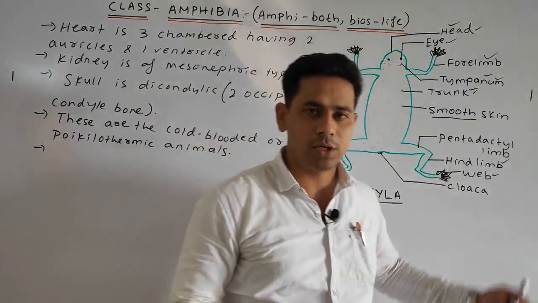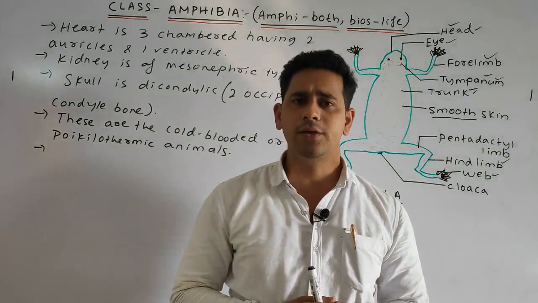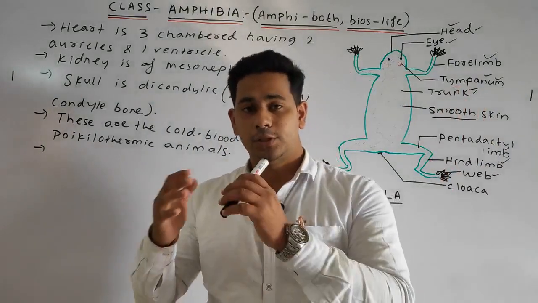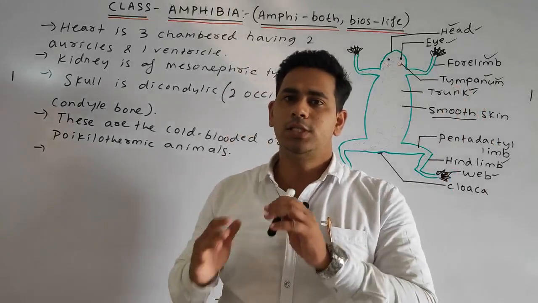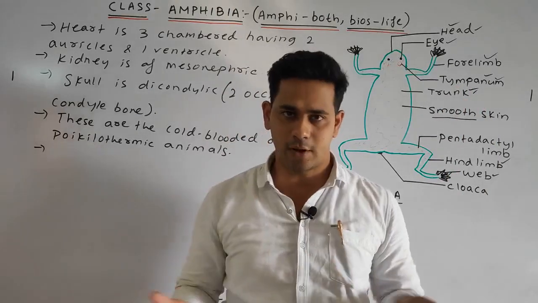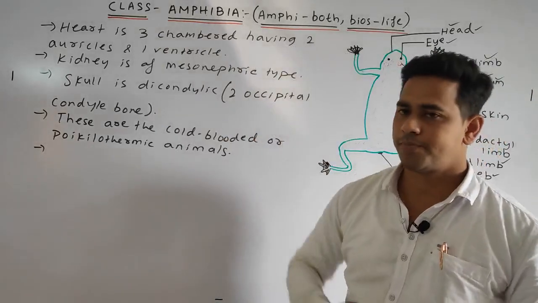If the outer temperature is much hotter, their body temperature will increase. If it is much lower, their body temperature will decrease. Their body temperature is not constant; it changes with the environment. That is why they are called cold-blooded animals.